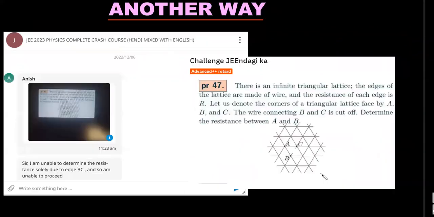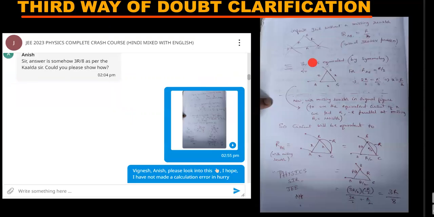Okay. Third way is where either typing or audio will not be sufficient. A tough problem like this, I've already taken the video solution of this in our YouTube channel, negative resistance method and all that, that you cannot explain using my voice or just typing in English, right? There, I write the entire thing in my notebook or somewhere, and I take the snapshot of this like this, and I post it like this. You'll be able to get a very good idea. I generally present my problem in a detailed manner. So these are three ways in which doubts are solved every day, every day.